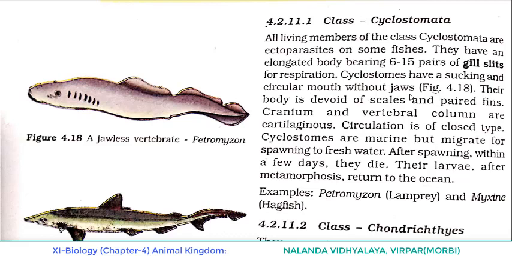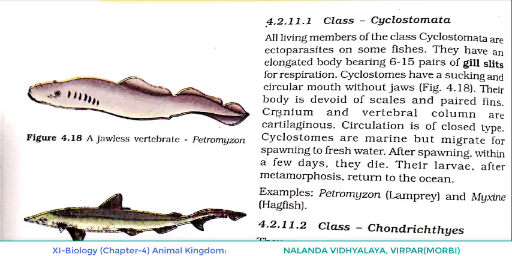Figure 4.18, you can see the figure of Petromyzon, that is a jawless vertebrate. A jawless vertebrate means coming under Agnatha. What's the name of the example? Petromyzon. You have to remember the name.